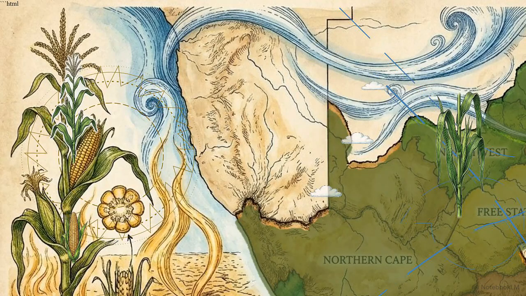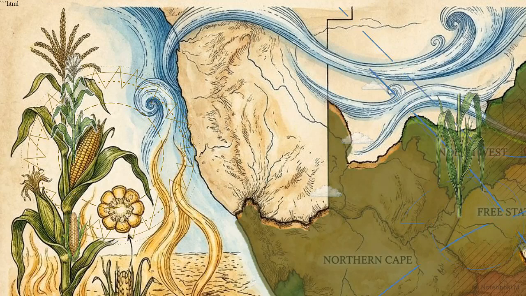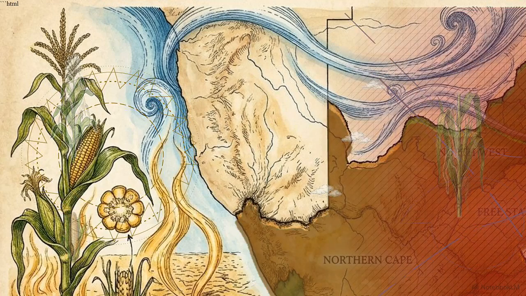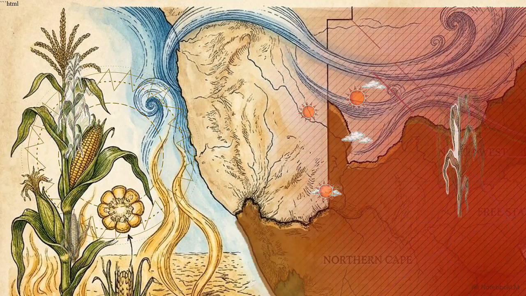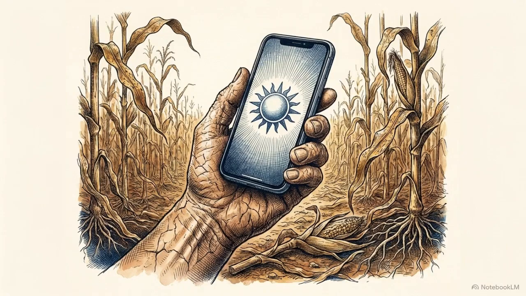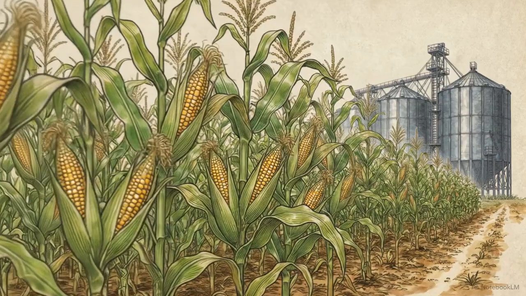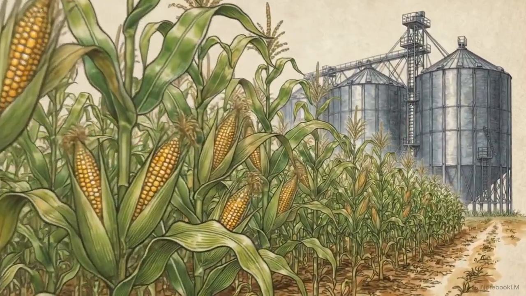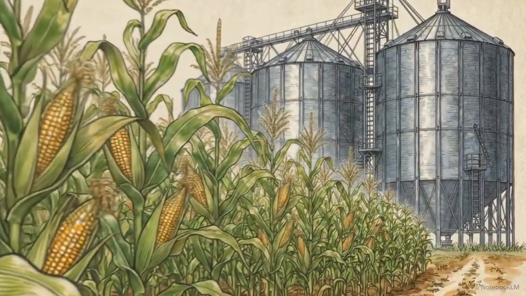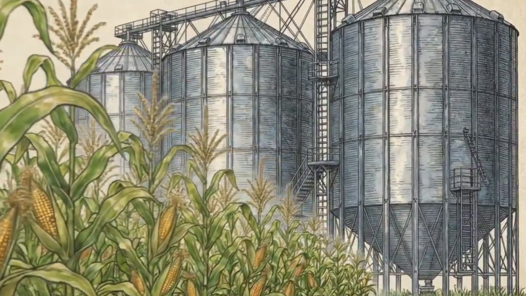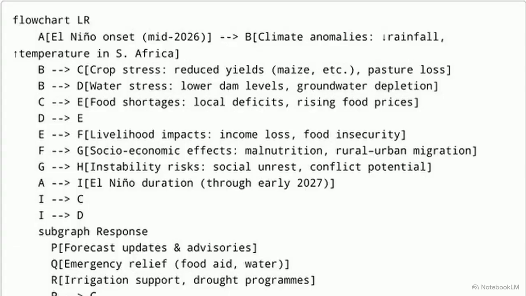You can see the broadly drier and hotter conditions dominating the subcontinent, visualized by the expanding deep brown and red zones. But checking the top-line weather forecast is insufficient. To calculate the true threat of 2026, we have to trace how this specific temperature anomaly moves through the agricultural supply chain. This flowchart diagrams the pathway from the initial ocean anomaly to socioeconomic instability.